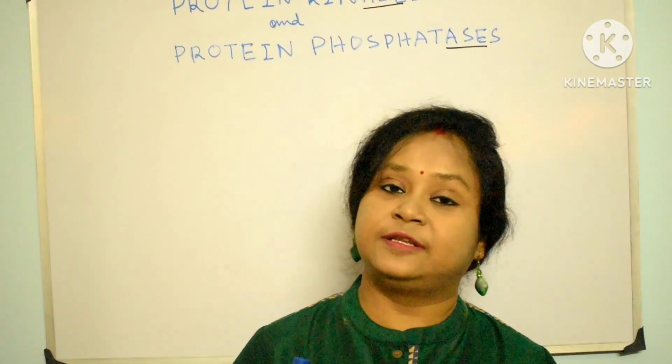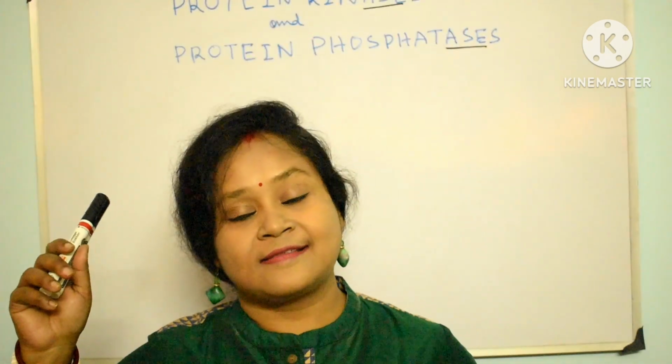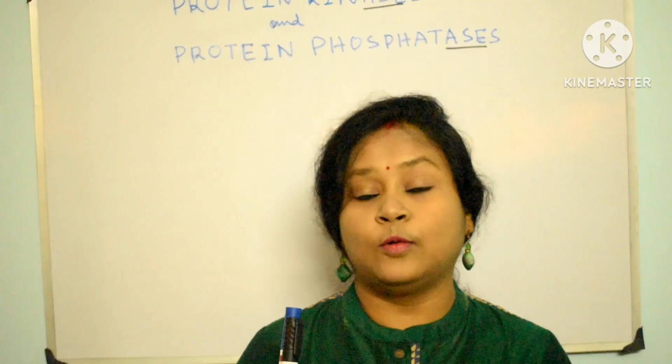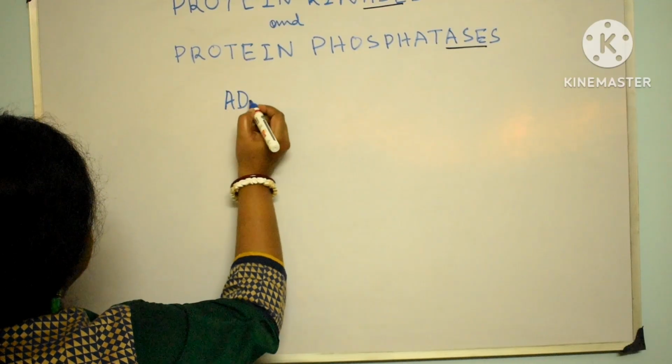They all have the same basic catalytic activity, as they act as enzymes. What is their working principle? They add a phosphate group.